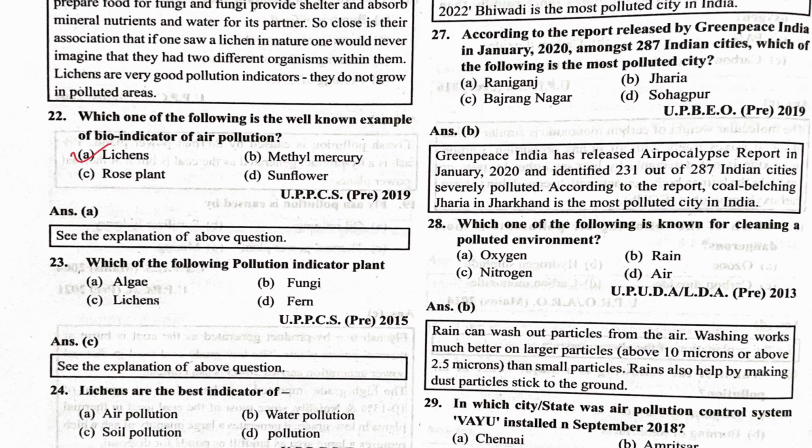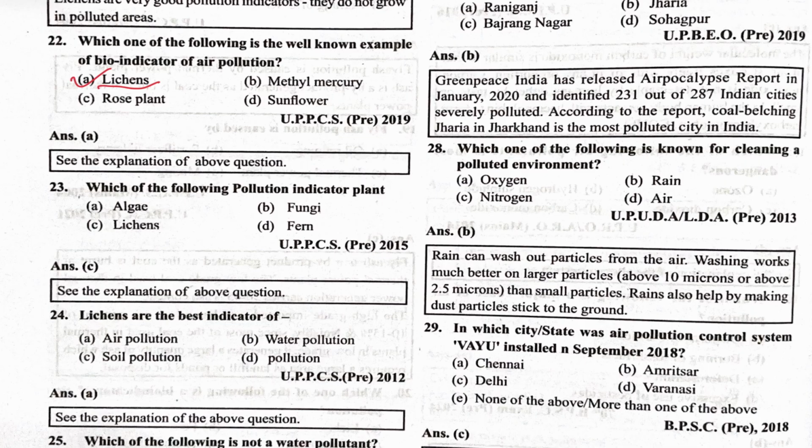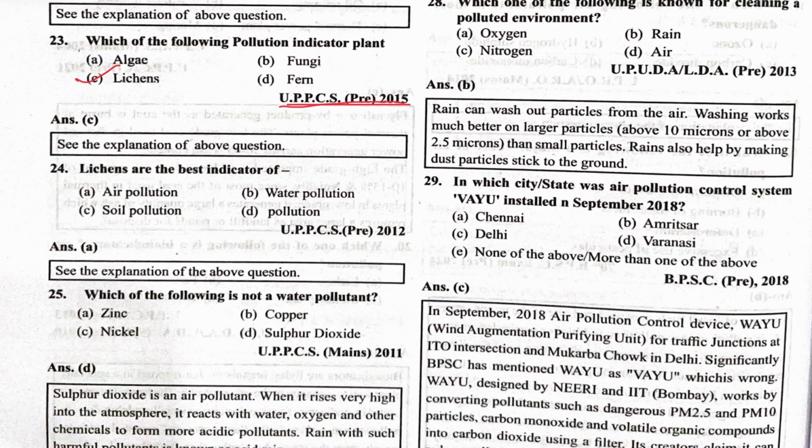Which of the following is the well-known example of bioindicator of air pollution? Again, this question is very important in itself. With the following pollution indicator plants, you can see this is a very important question being repeated multiple times. Even in PCS pre 2019, this was repeated multiple times. Lichens are the best indicator of air pollution.